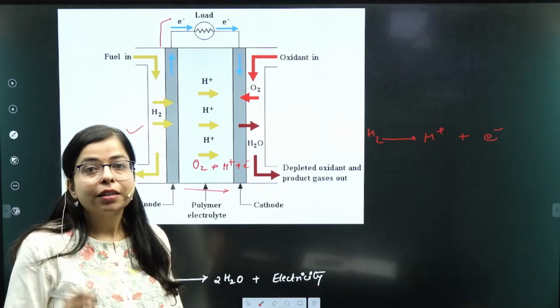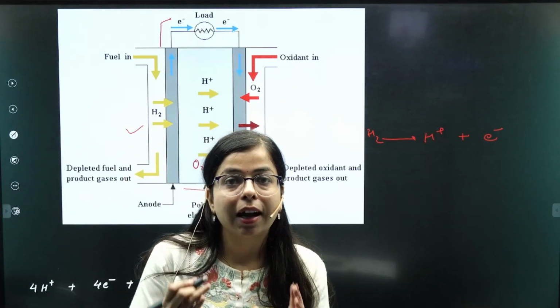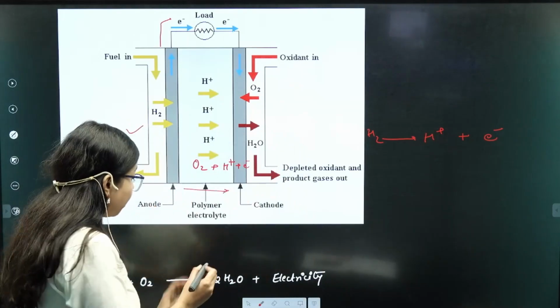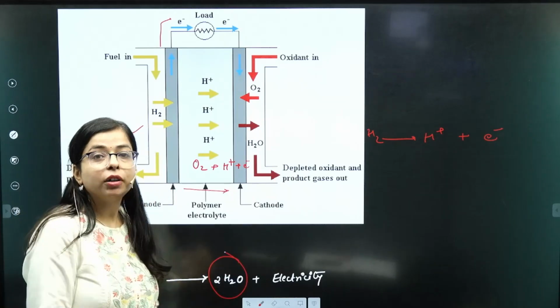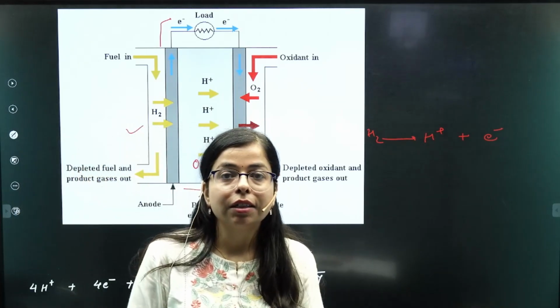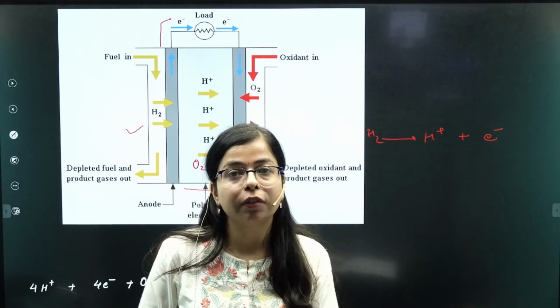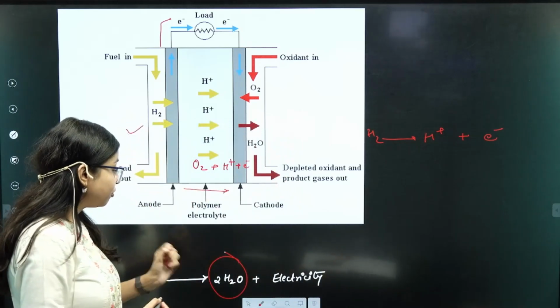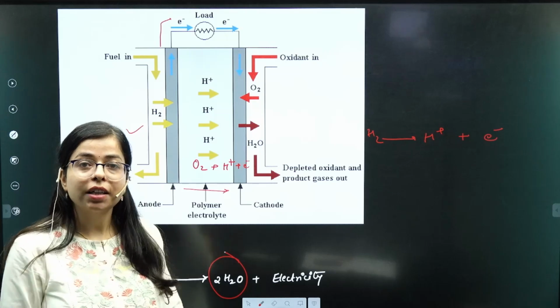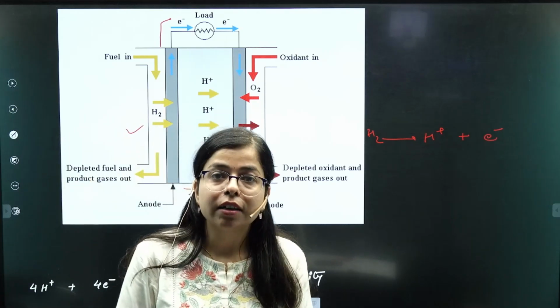What kind of electricity is produced by fuel cells? This is direct current, right? Apart from this, what is the byproduct here? The byproduct is water vapor, right? Heat and water vapor. So this is one example: a fuel cell is an example of a non-polluting energy production source.